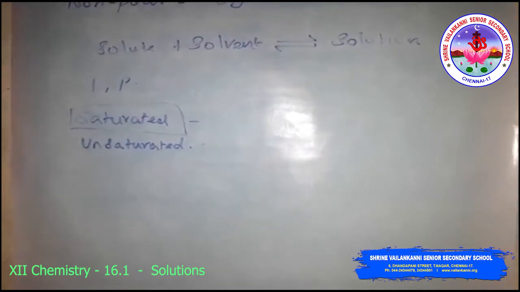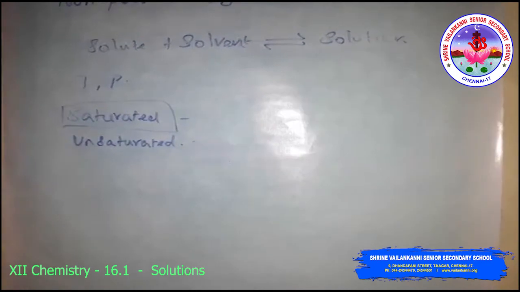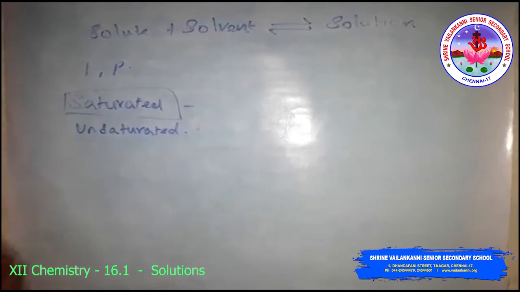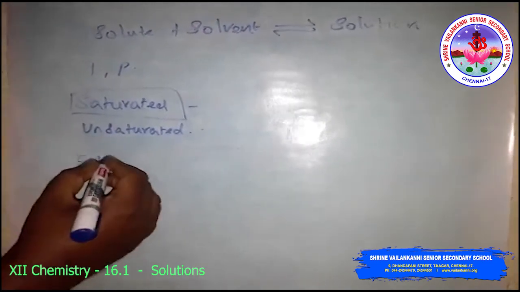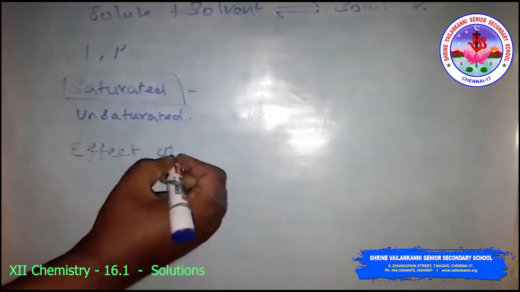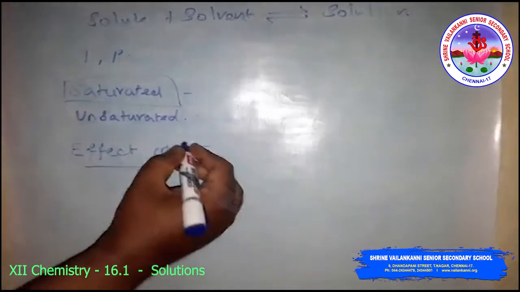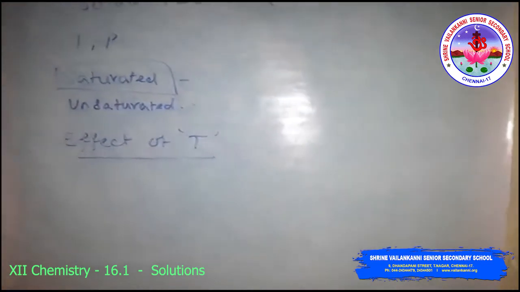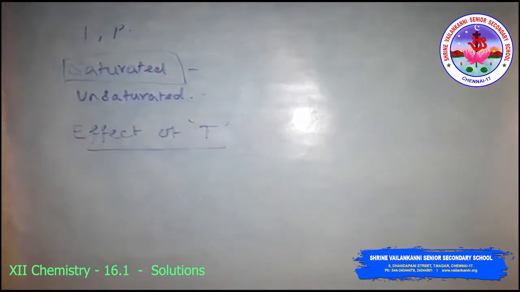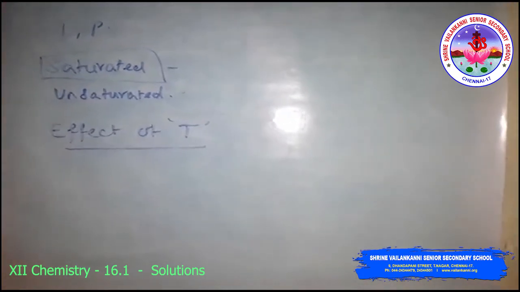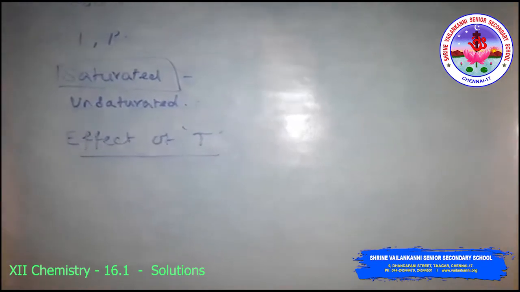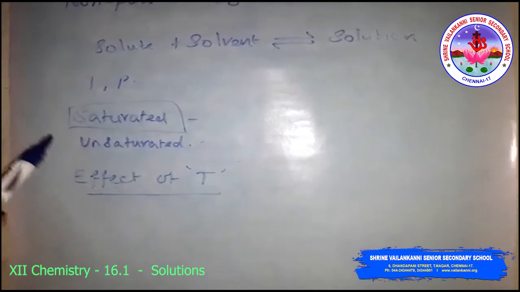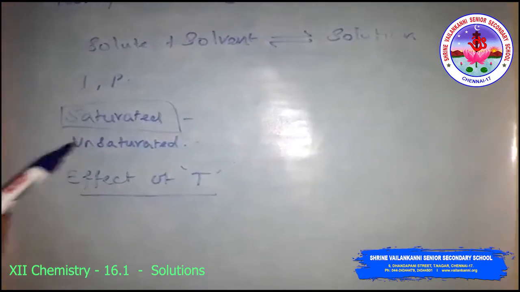Now the effect of temperature and the effect of pressure on the solubility of a solid in a liquid. First, the effect of temperature. The solubility of a solid in a liquid is significantly affected by temperature changes. Solid plus solvent gives solution, which is a dynamic equilibrium, so it must follow the Le Chatelier principle.